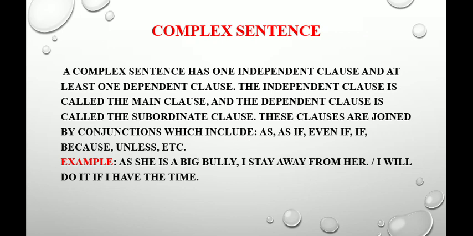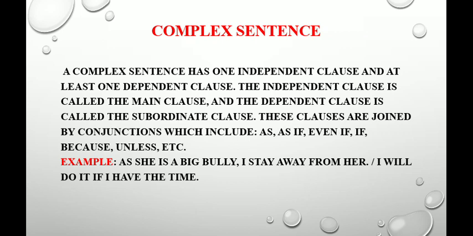These are different conjunctions which join the clauses in a complex sentence.